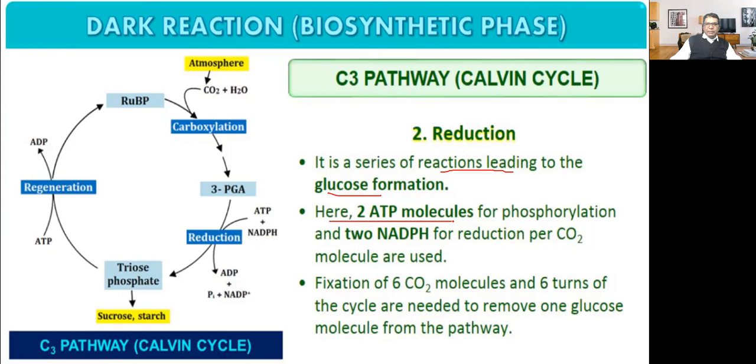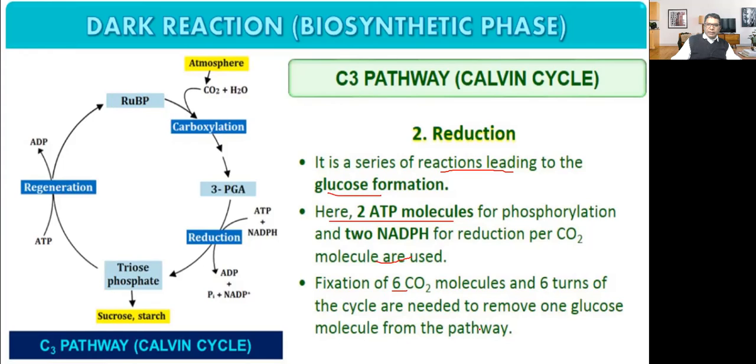Here, two ATP molecules for phosphorylation and two NADPH for reduction per carbon dioxide molecule are used. Fixation of 6 carbon dioxide molecules and 6 turns of the cycle are needed to remove one glucose molecule from the pathway.